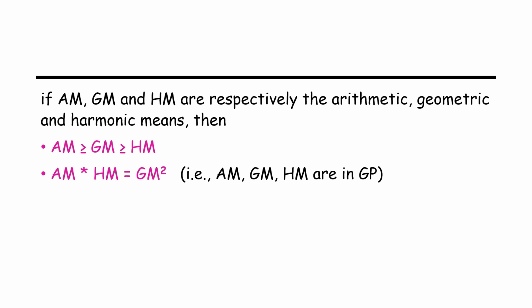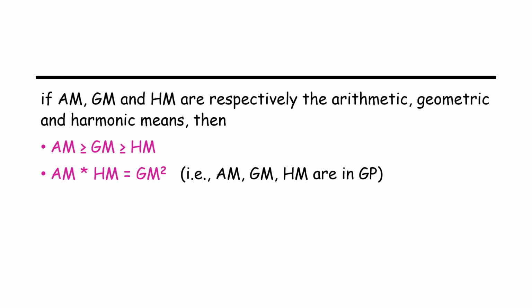That is, AM into HM is equal to GM square, which means that arithmetic mean, geometric mean and harmonic mean are in geometric progression. That is why the middle term, GM square, is equal to first term multiplied by third term, which is how we find the geometric mean in case of a geometric progression.